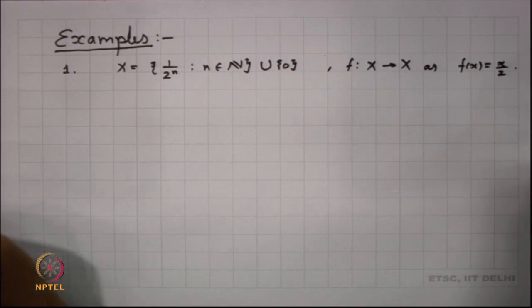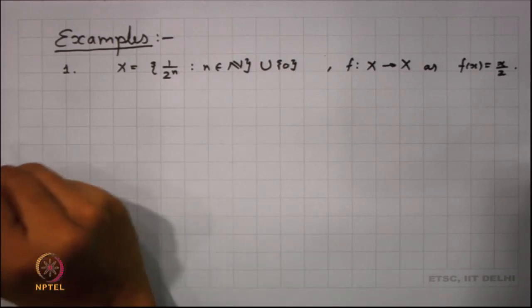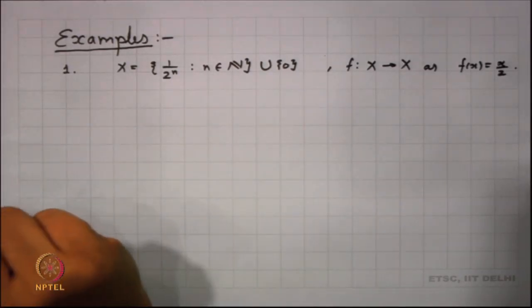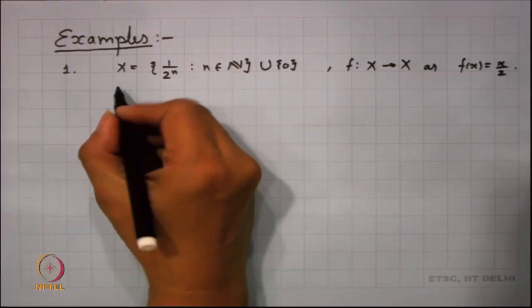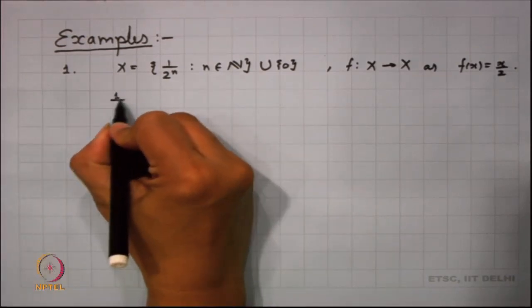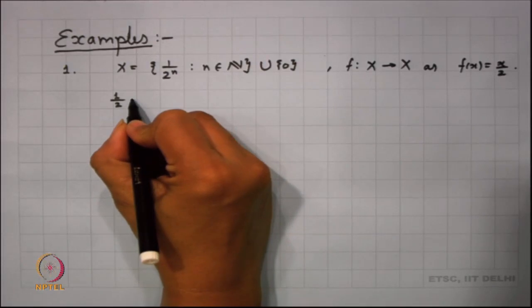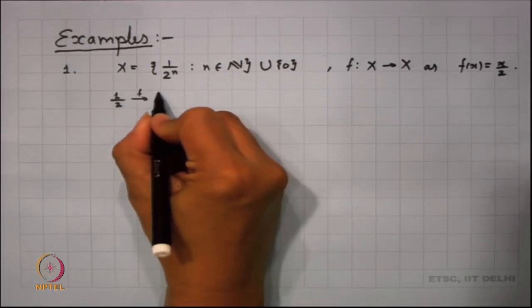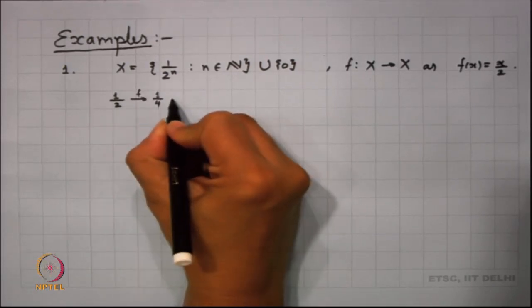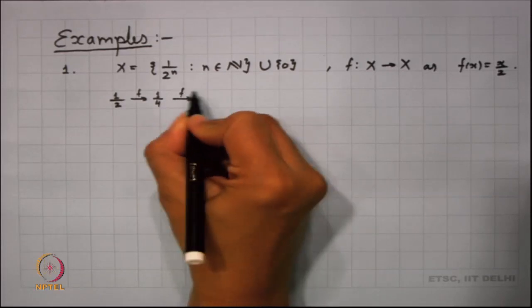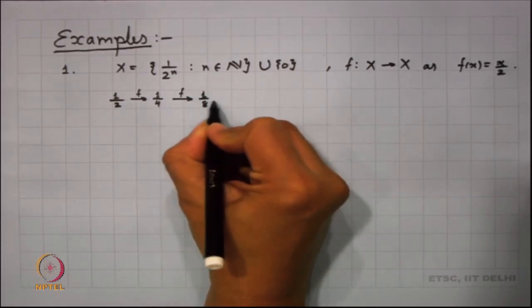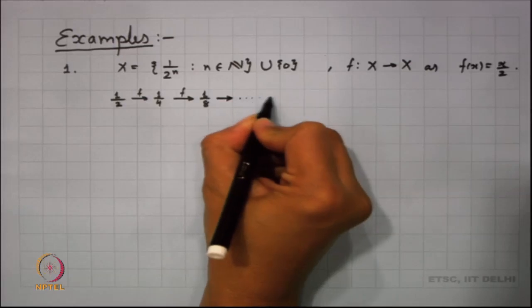So, this gives us a dynamical system, and what we find in this system is that 1 by 2 is mapped under f to 1 by 4, 1 by 4 is mapped under f to 1 by 8, and so on.